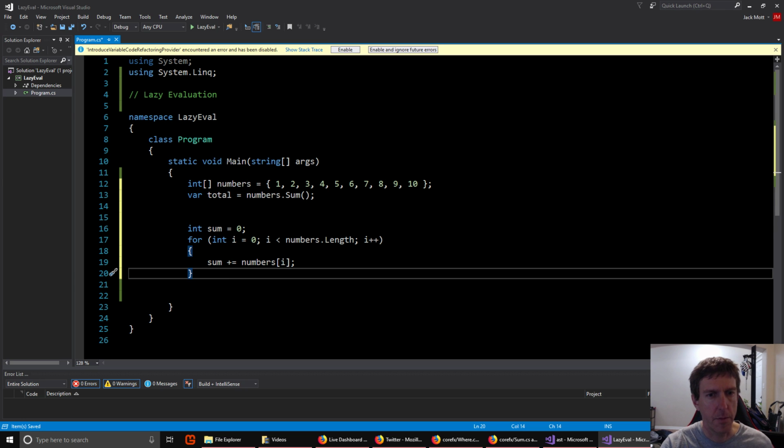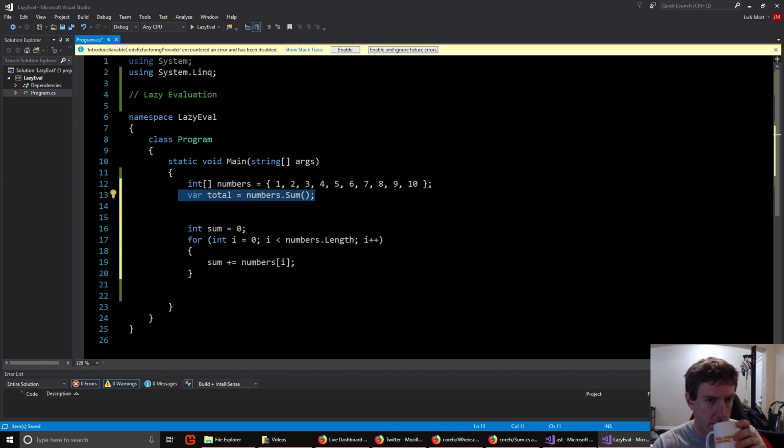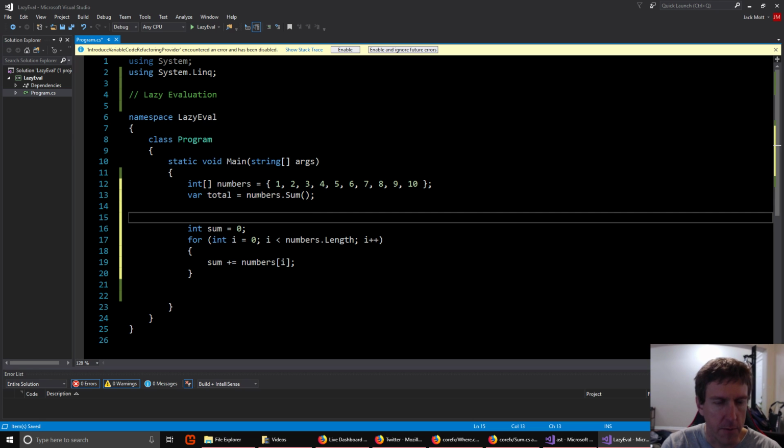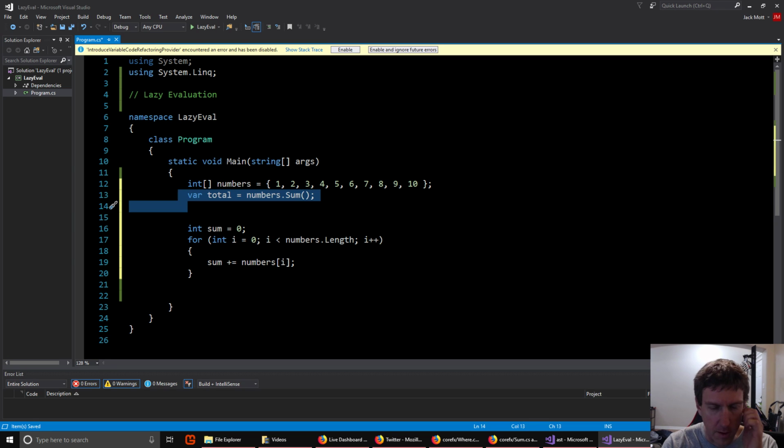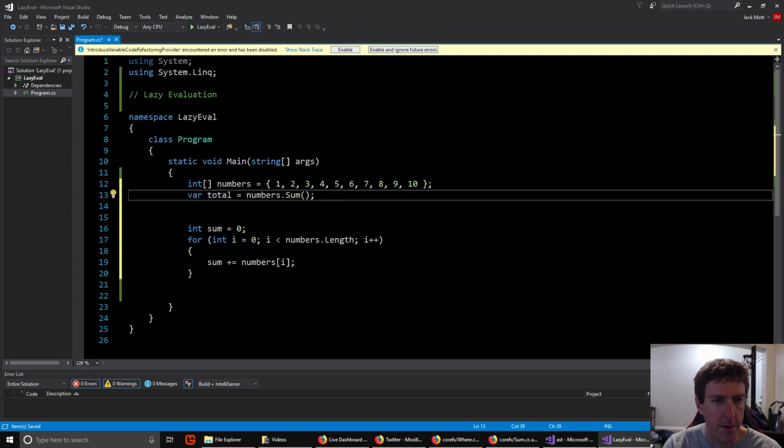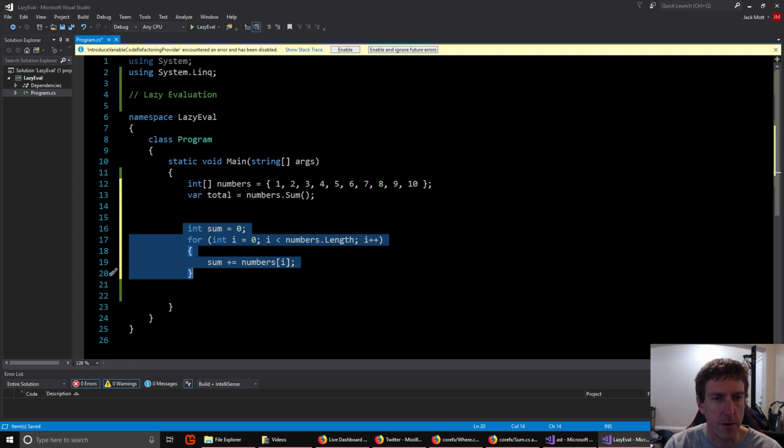This actually turns out to be much, much faster than this, which is unfortunate because this is so convenient. But there's nothing stopping you, if you don't need lazy evaluation, from making similar convenience functions like sum that are implemented this way rather than with iterators or enumerables.